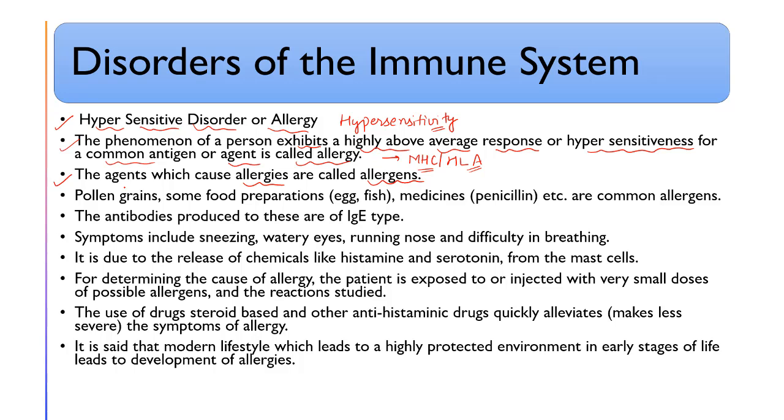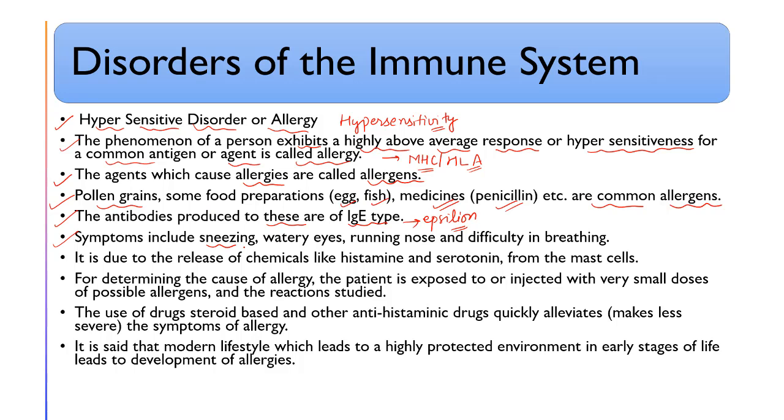The agents which cause allergies are known as allergens. Pollen grains, some food preparations like egg and fish, and medicines like penicillin are some common allergens. The antibodies produced to these are of IgE type, epsilon. Ig is known as epsilon. IgE is the anti-allergic antibody; the antibodies produced are of IgE type.